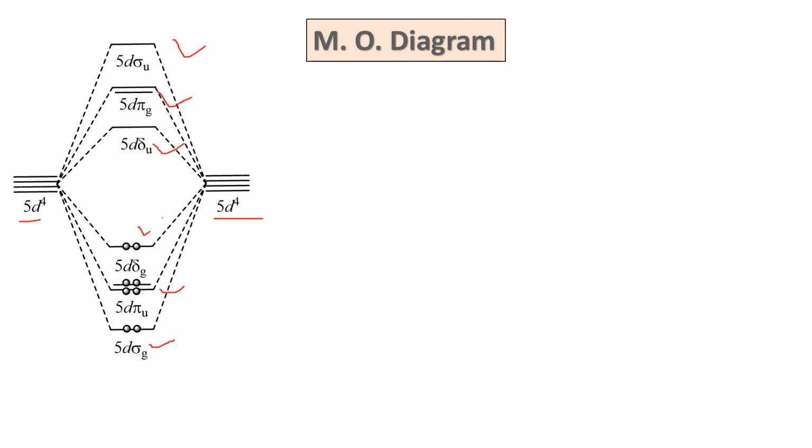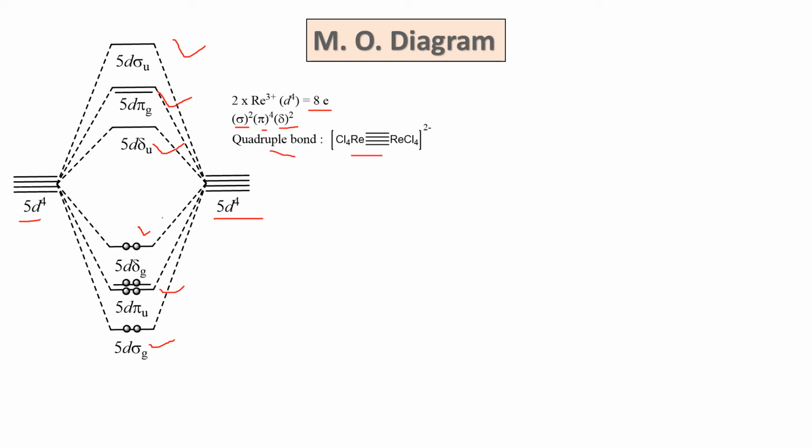So let's come to the electronic part. There are 2 rhenium atoms, and each rhenium is in the plus 3 oxidation state, so it has only 4 electrons left with it. So with 2 rhenium, there are a total of 8 electrons. So 2 electrons are filled into the sigma, 4 in pi because the 2 pi orbitals are degenerate, and then 2 into delta. So all the 8 electrons are in the bonding orbitals, and this explains the quadruple bond in this compound.